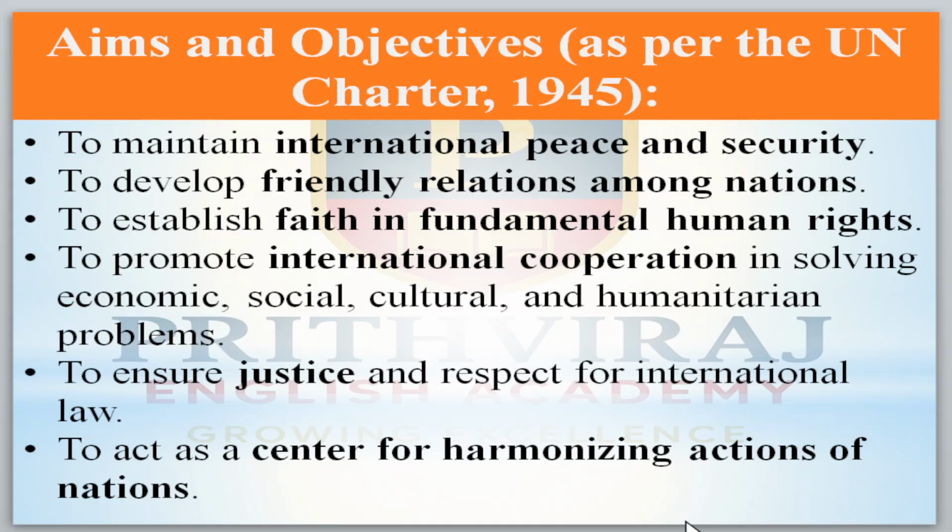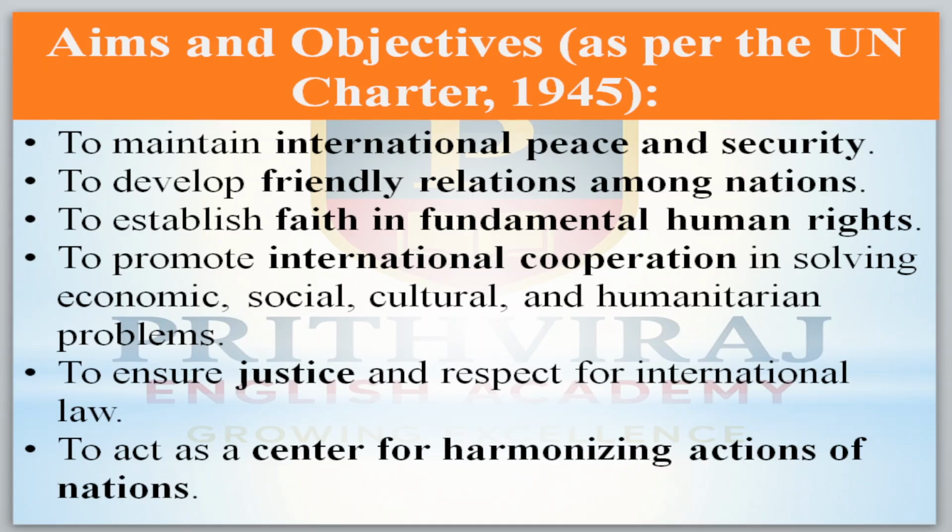To develop friendly relations among nations, to establish faith in fundamental human rights, to promote international cooperation in solving economic, social, cultural, and humanitarian problems, to ensure justice and respect for international laws, and to act as a center for harmonizing the actions of nations.